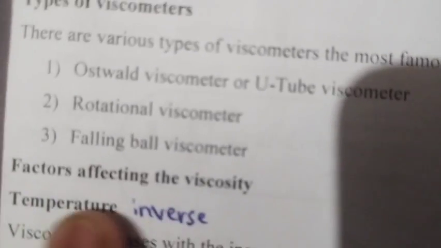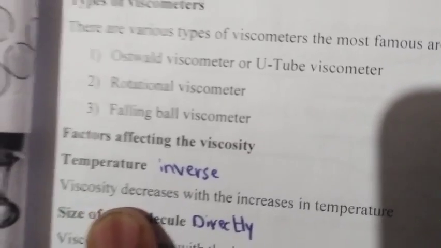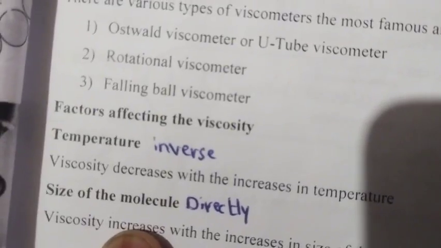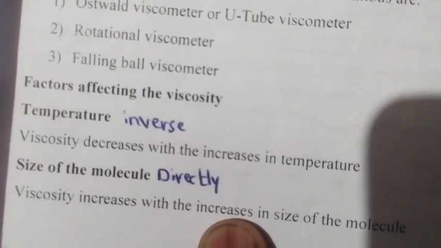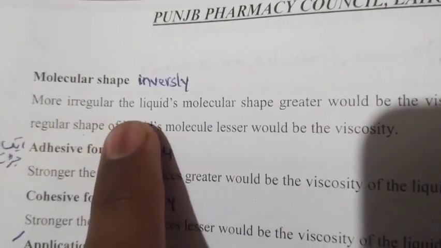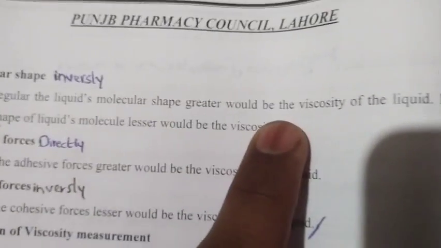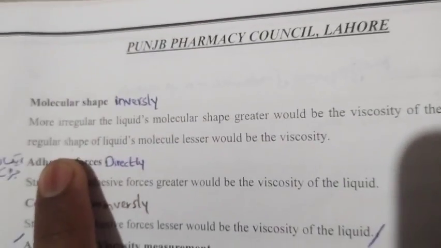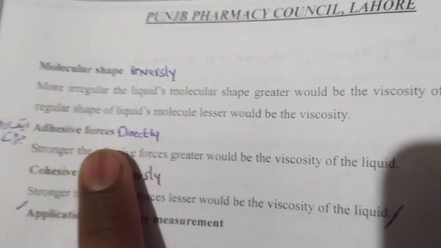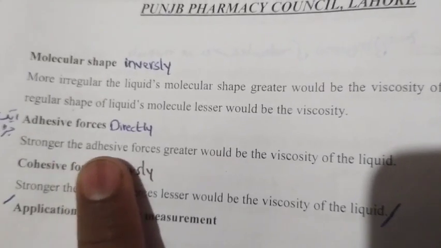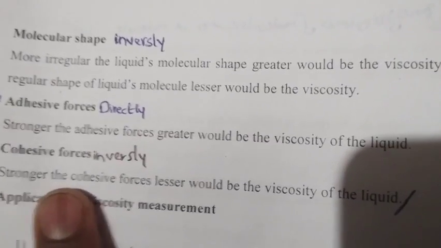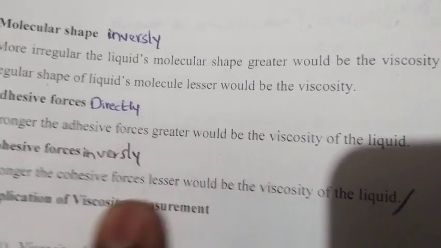Factors affecting the viscosity. Temperature: viscosity decreases with the increase in temperature. Size of molecule: viscosity increases with the increase in size of molecule. Molecular shape: the more irregular the liquid molecule, the greater the viscosity of the liquid. The more regular the shape of the liquid molecule, the lesser the viscosity. Adhesive forces: the stronger the adhesive forces, the greater the viscosity of the liquid. Cohesive forces: the stronger the cohesive forces, the lesser the viscosity of the liquid.